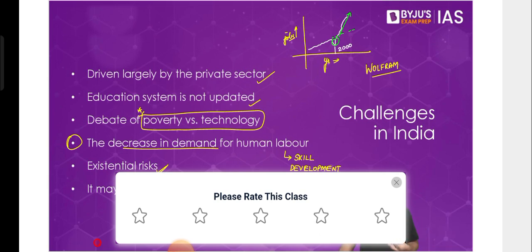The same biotechnology, for example, can be used to create medicines. The same biotechnology can also be used to create a virus. Whether you want to create a virus out of it or a medicine out of it is up to humanity. So that is basically where the problem lies. The problem lies with the humans and not with the technology.